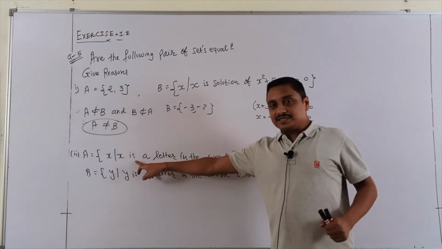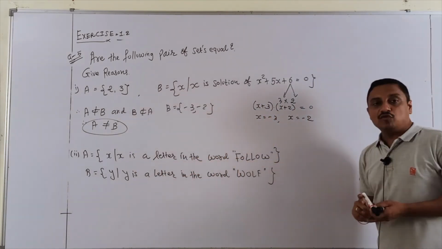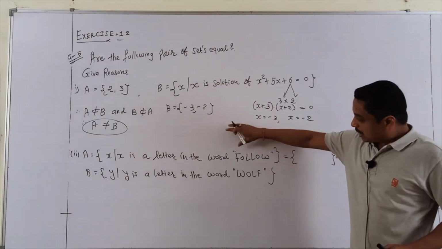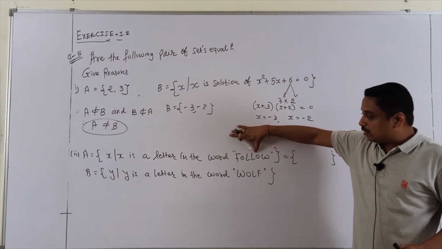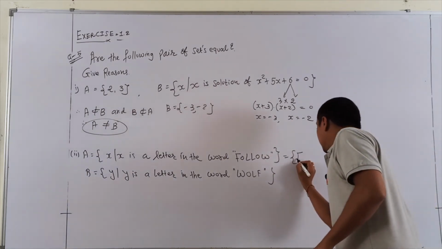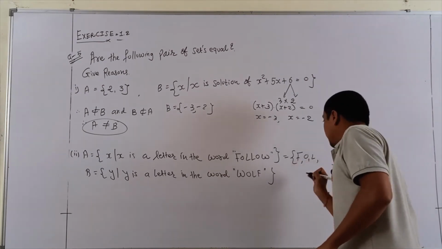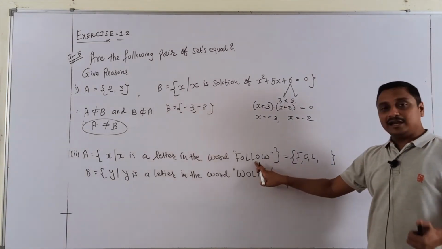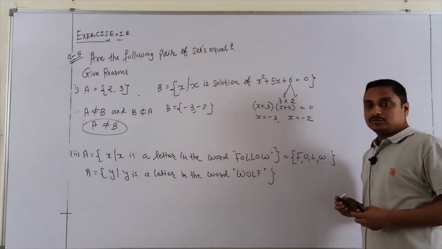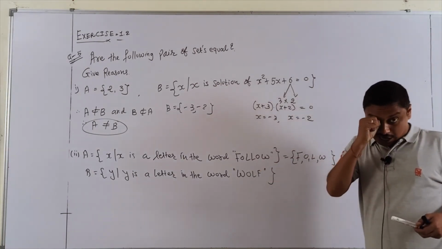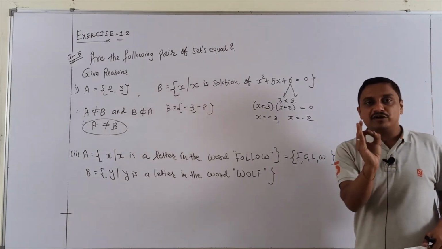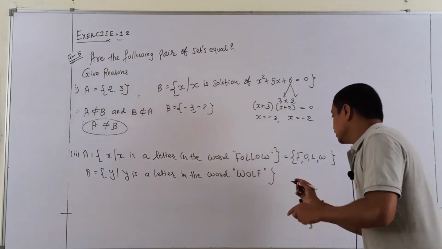So that finishes the sum. Second, x such that x is a letter of the word follow. So you just write down the set F, O, L, L, O, W. All letters apply with the alphabet single F, O, L. But again they are not applied. Again do not apply. Only W. In set notation, every alphabet, every number is never repeated.